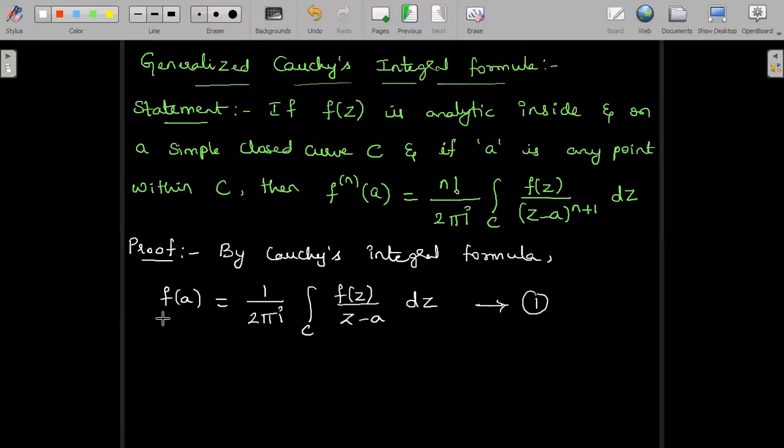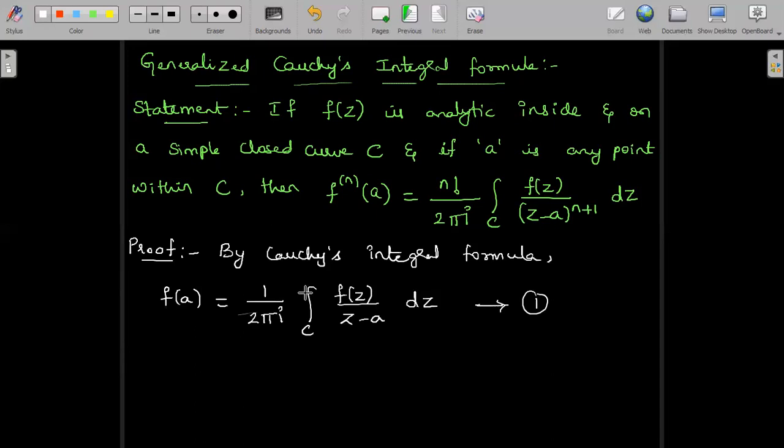We have to obtain f dash of a, f double dash of a, etc., and then generalize for f^(n)(a). So that is how the proof will be carried out. Keeping f(a), we have to find f dash of a, which means we have to differentiate with respect to a.